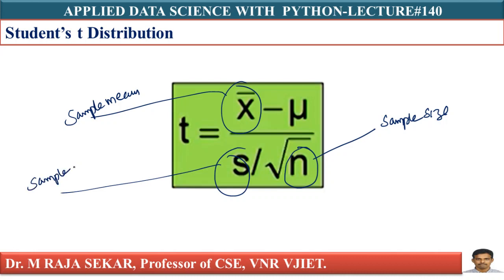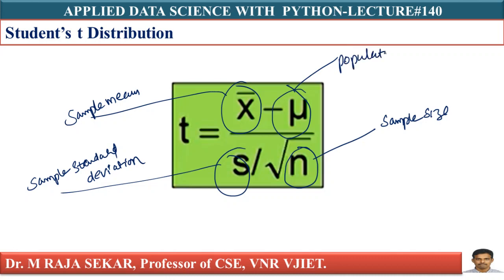You must understand this one, the sample standard deviation. The sample is drawn from a normally distributed population with mean mu. What is your population mean?